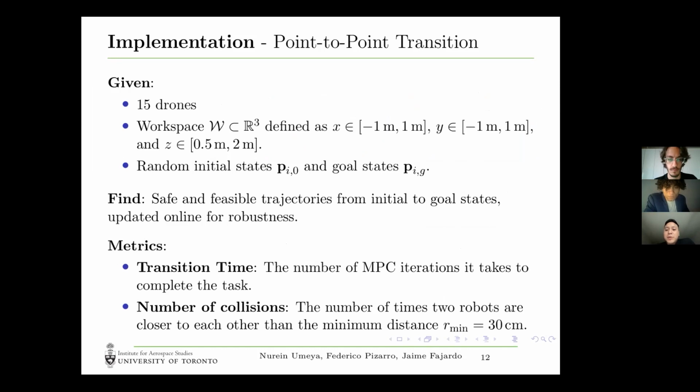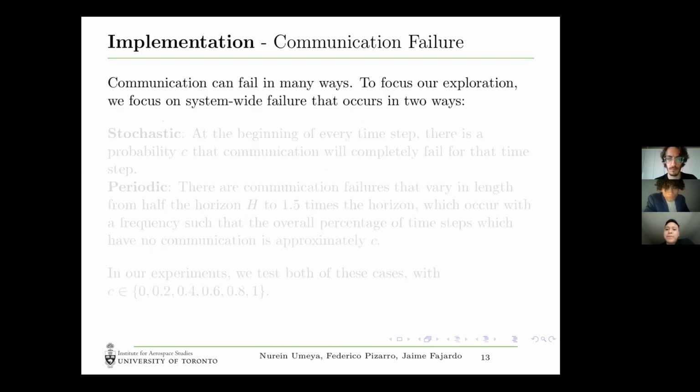The measurements that we will have are the transition time and the number of collisions. The transition time is the number of MPC iterations that it takes to complete the whole task, and the number of collisions is the number of times that two drones are closer than 30 centimeters.